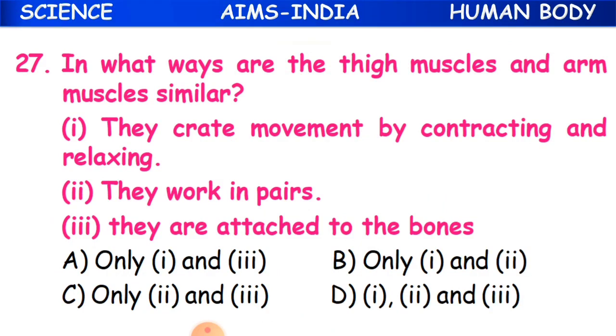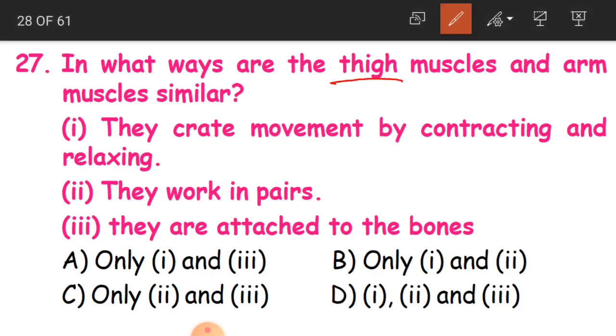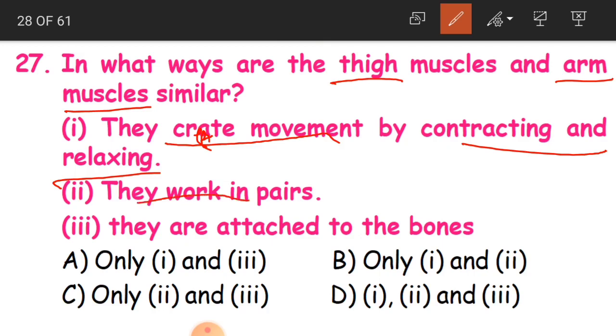27th question. In what ways are the thigh muscles and arm muscles similar or same? First option is they create movement by contracting and relaxing. Second one is they work in pairs.